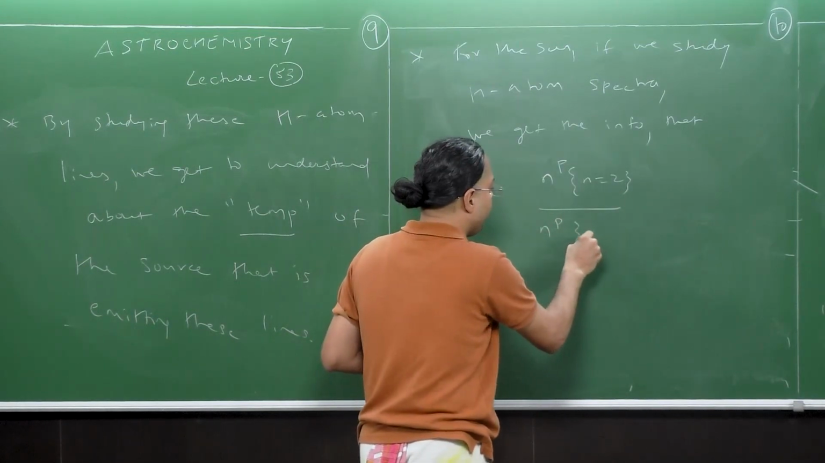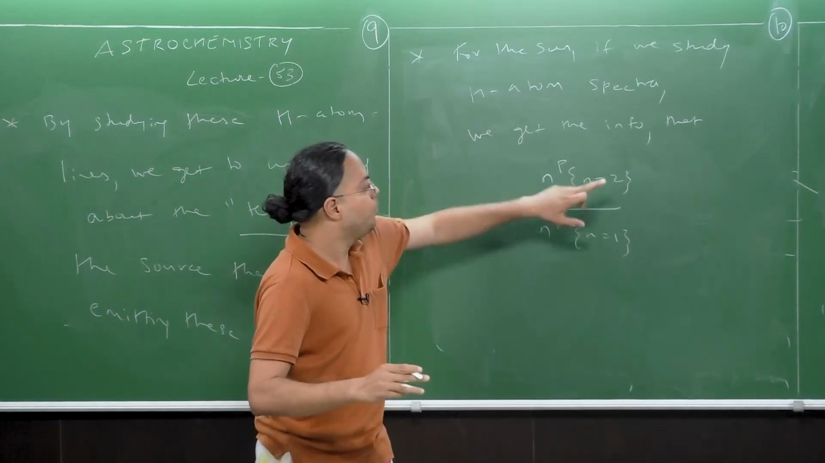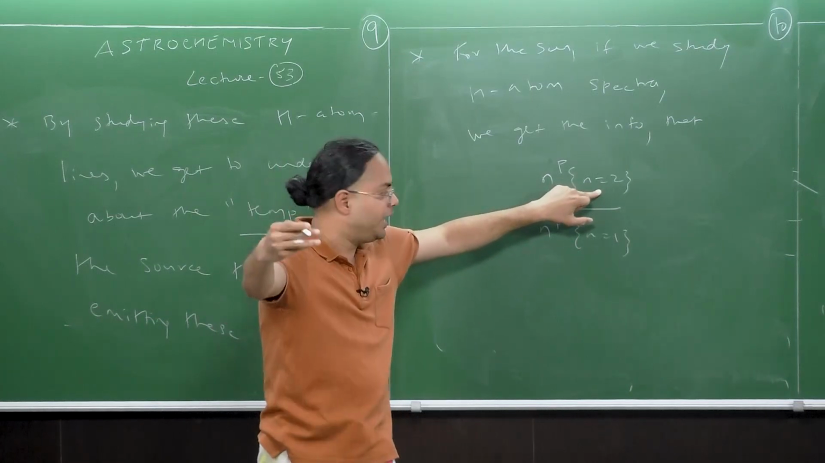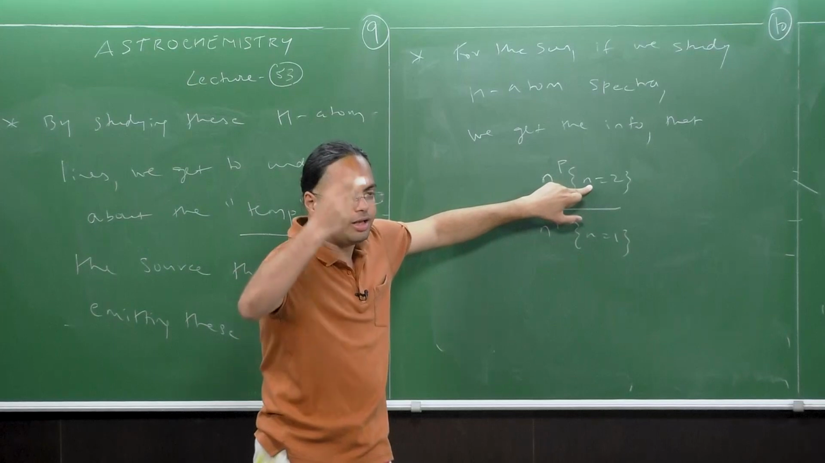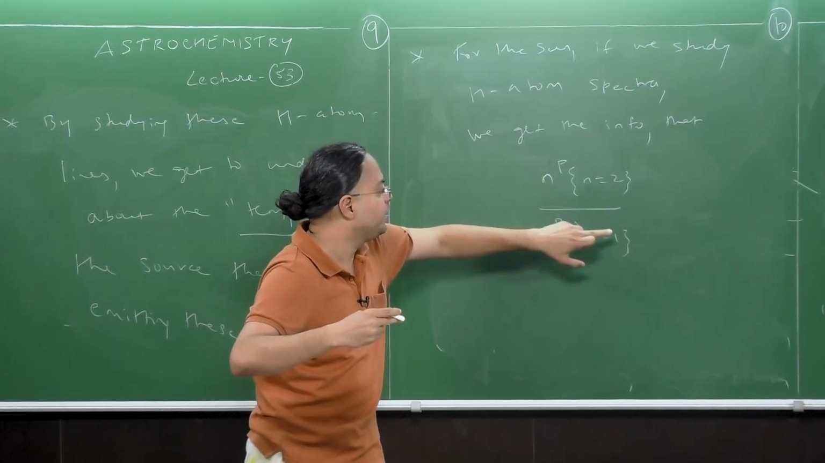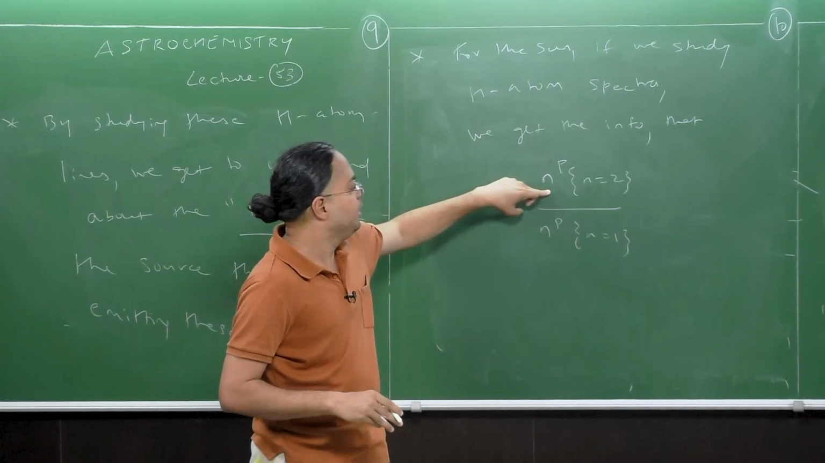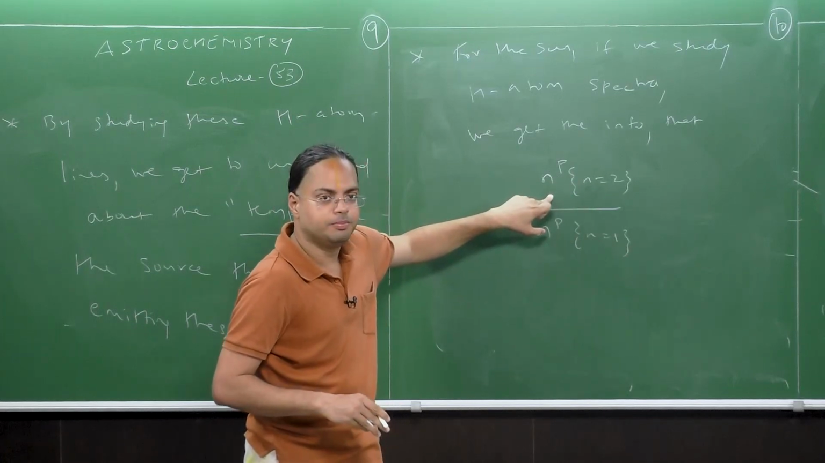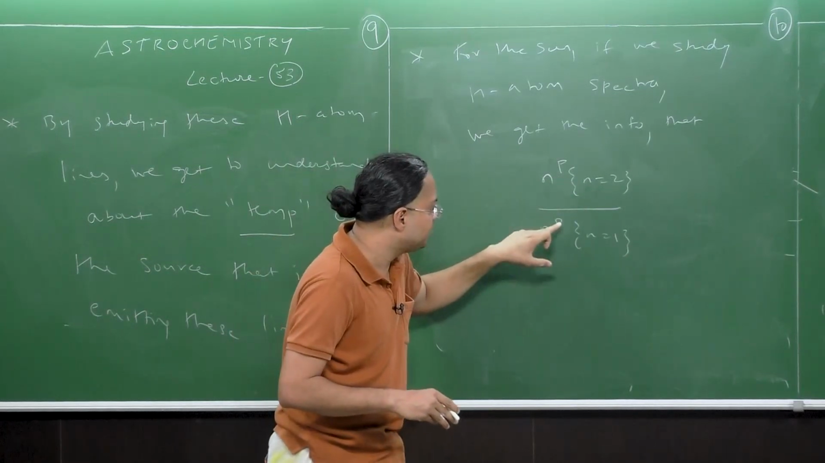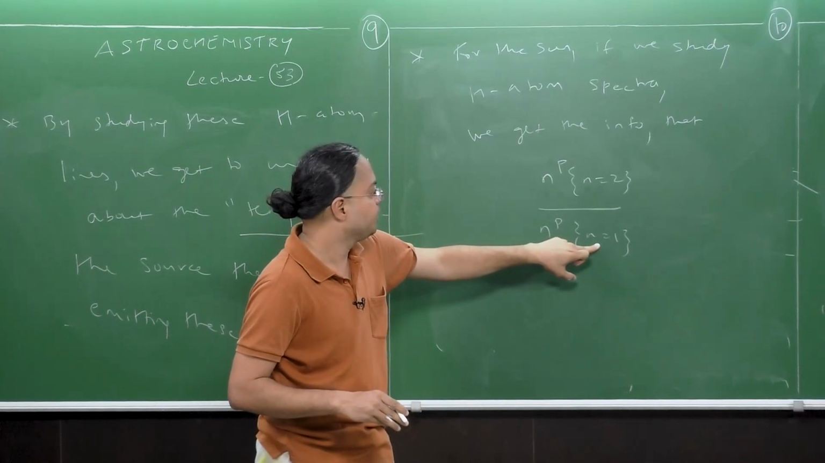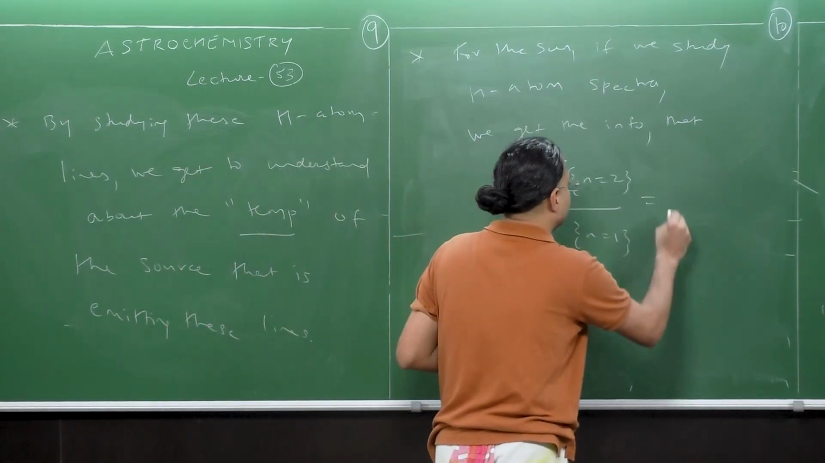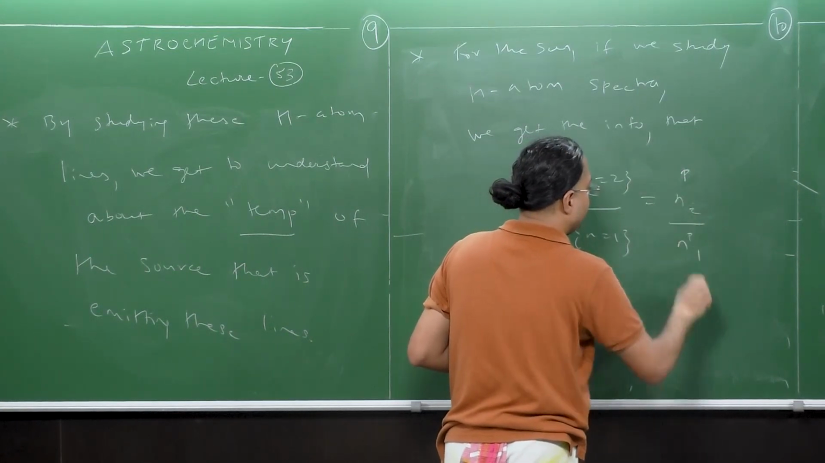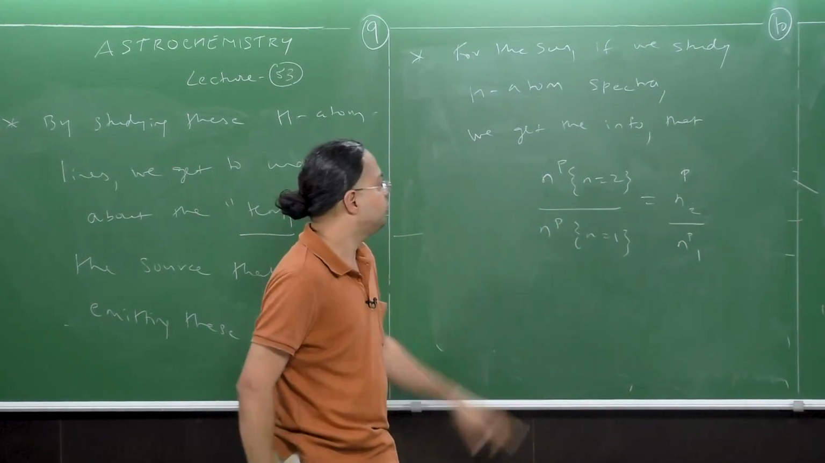Vis-a-vis NP from N equal to 1 level. In other words, we are talking about the hydrogen atom spectral lines obtained, as N equal to 2 being the starting point, versus N equal to 1 being the starting point. Now, NP refers to the population of the N equals 2 level, and then NP here refers to the population of the N equals 1 level. So I'm just going to use shorthand notation as NP2 by NP1. Are we good? This is going to be the shorthand notation.